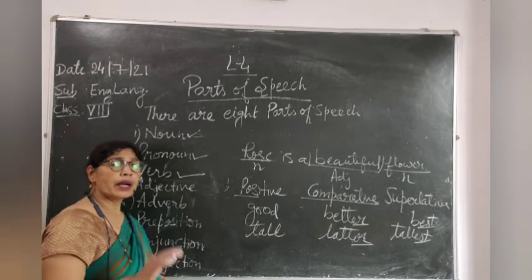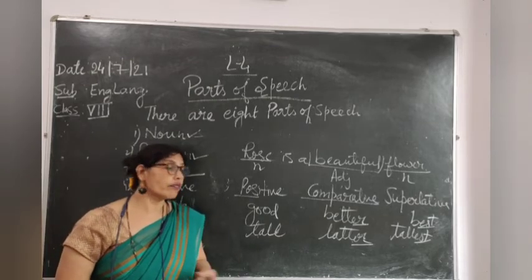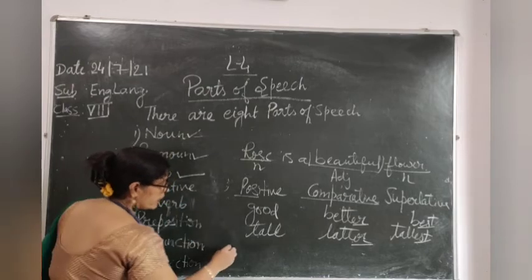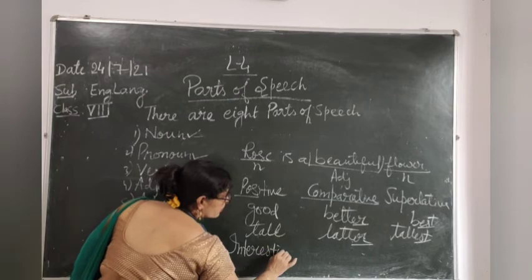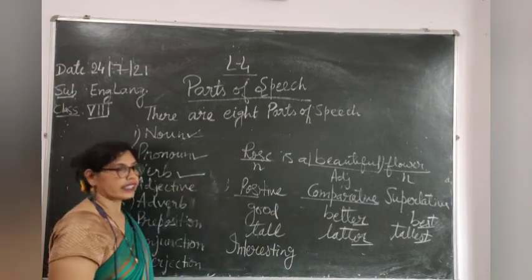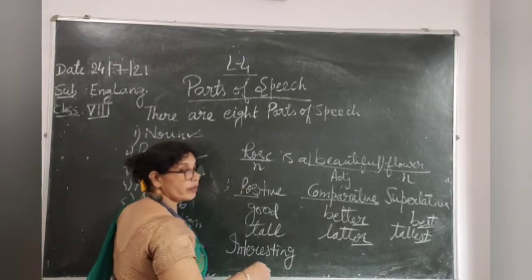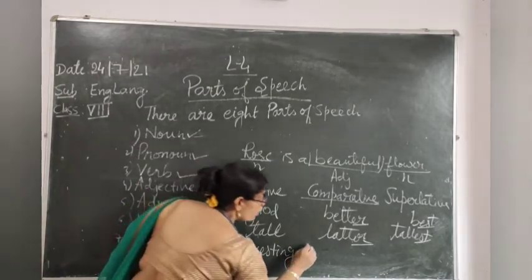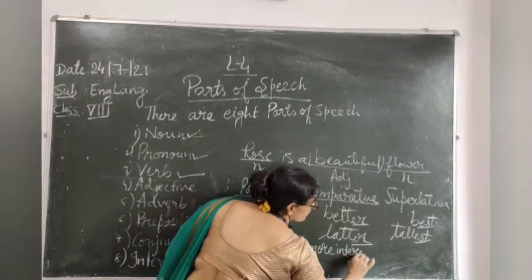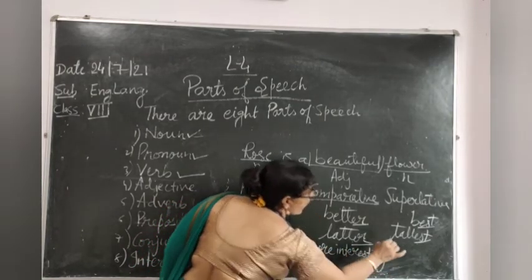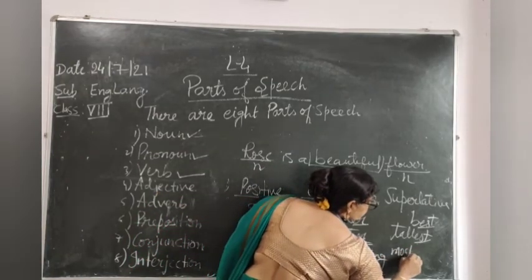Okay. But in some words we don't make use of ER. For example, interesting. What is the comparative degree of interesting? We will not add ER. It will become more interesting, and the superlative degree will be most interesting.